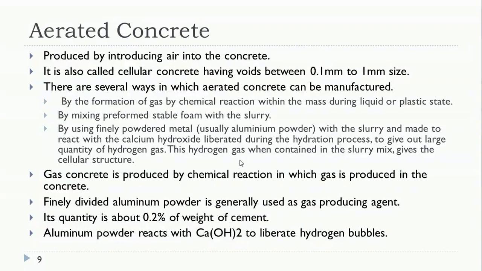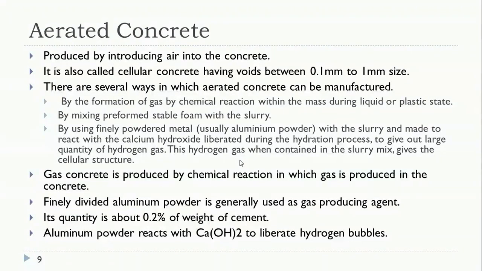So aerated concrete is also referred to as gas concrete, that is, by the formation of gas by chemical reaction. The second is also referred to as foam concrete, that is, by using a stable foam mixed with a slurry, that is, the foaming agent. The third one is also called cellular concrete. So cellular concrete is obtained by mixing the aluminium powder with the slurry.